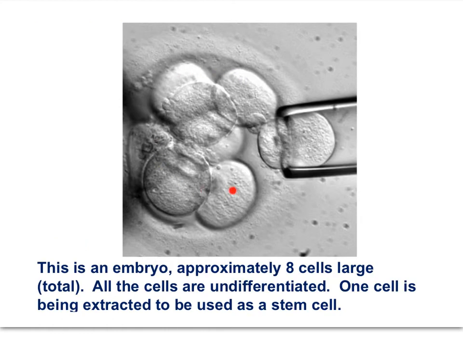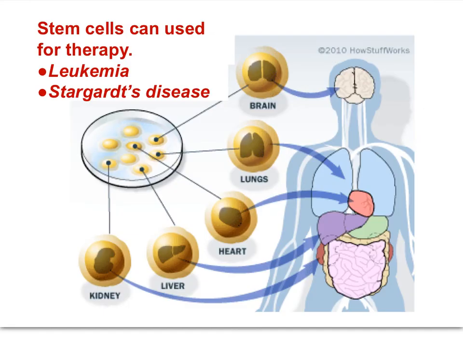The handful of cells that comprise an early embryo are stem cells. These cells could be harvested, as you can see here, and cultured to differentiate into a tissue that might repair tissues that are damaged. Stem cells, as undifferentiated cells, are open to differentiation. They can be cultured to differentiate such that they can be used for therapy, for leukemia, or Stargardt's disease, which is a disease of the eye. If diseased tissues can be replaced by healthy tissues derived from stem cells, much suffering can be alleviated.